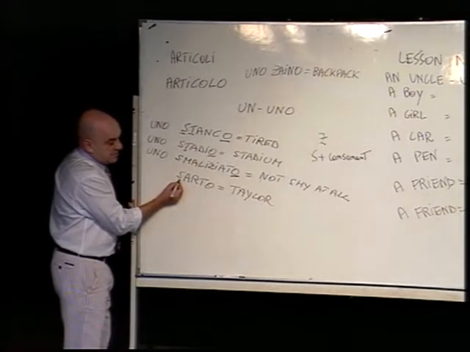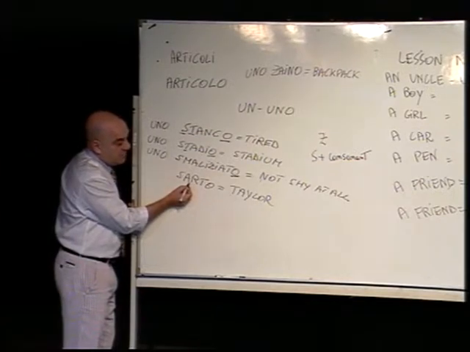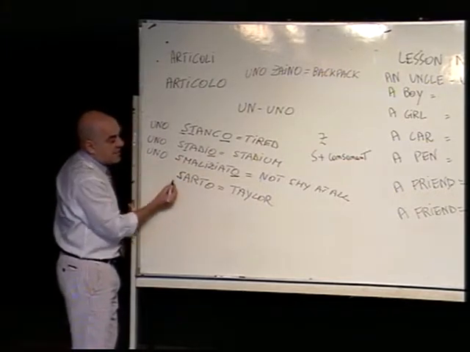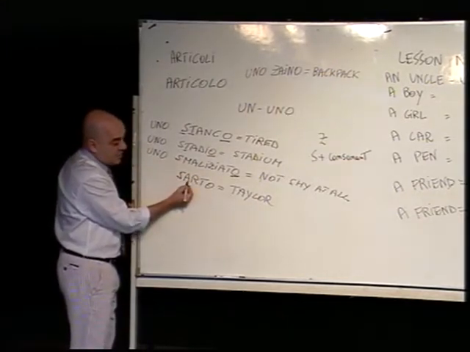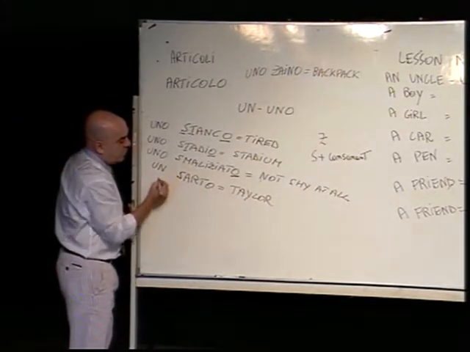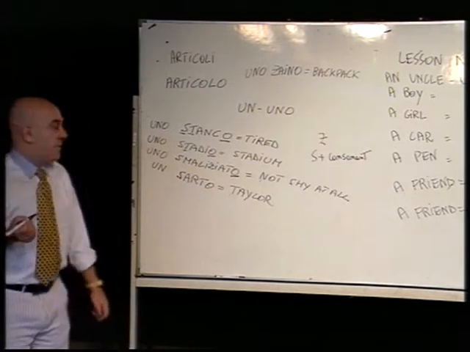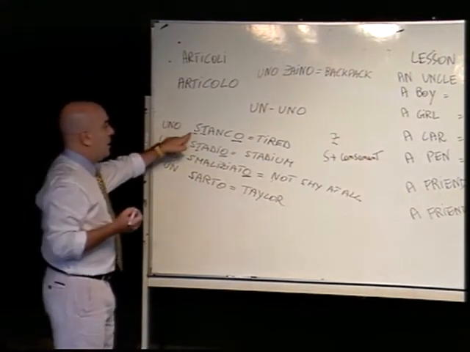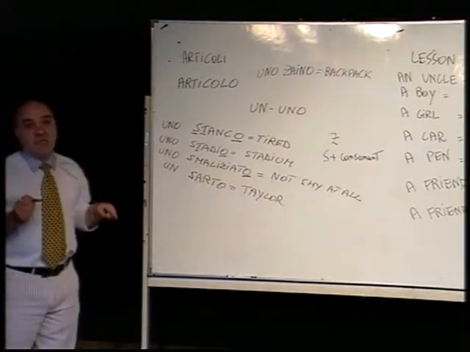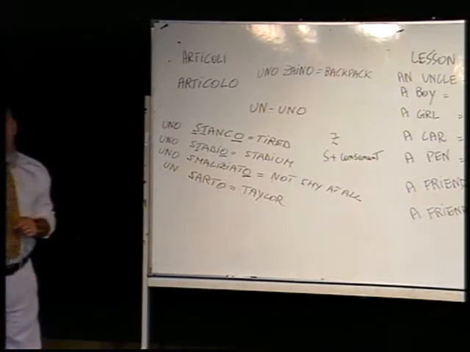The word starts with S, but the letter after the S, in this case, is not a consonant, is a vowel. So if the masculine word starts with S, but after the S there will be a vowel and not a consonant, you will have to choose un sarto. And you cannot say uno sarto, because uno only if the S plus consonant. S plus vowel, un. So un, I must say, is the most common one.